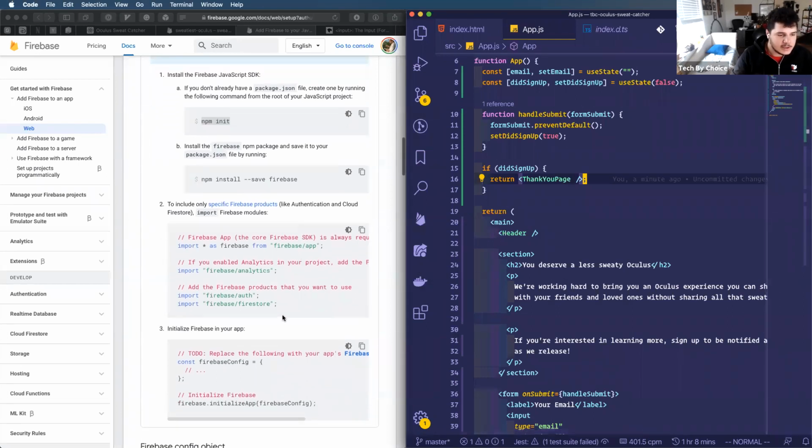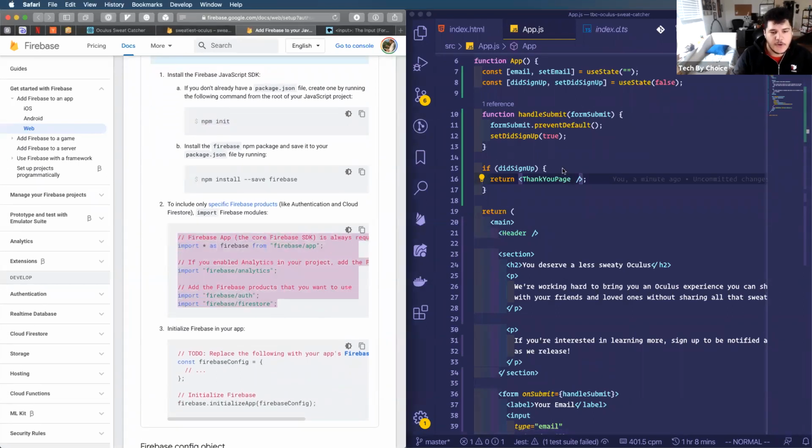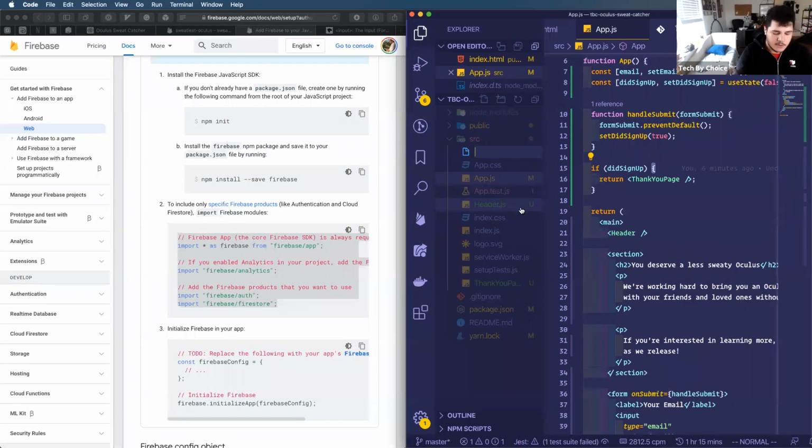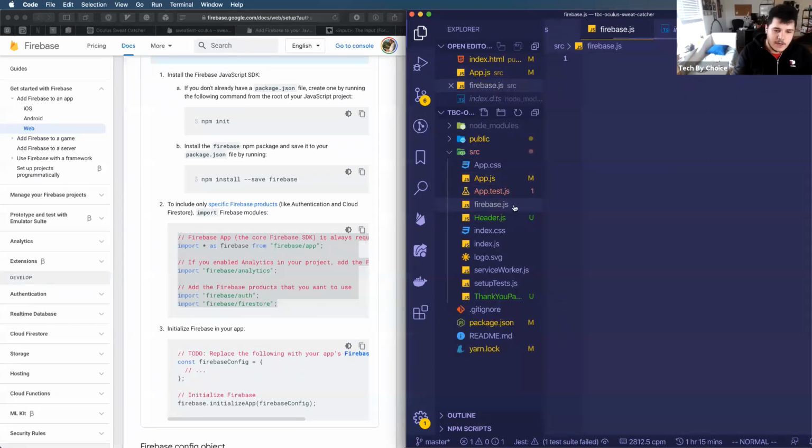Now, what that's going to look like is a lot like this file. So using the same kind of method to create a new component, I'm going to press this new file, and I'm going to create a new file called firebase.js. And notice that it's a lowercase firebase instead of like an uppercase header. And that's because this isn't a React component, right? This is the first module or file in our project that isn't actually a React component.